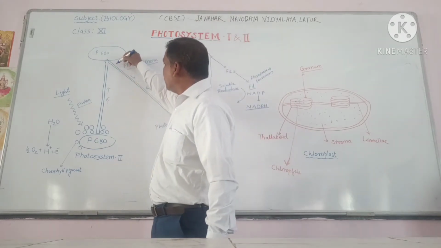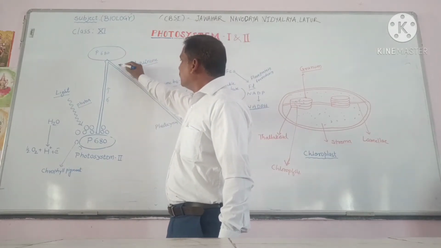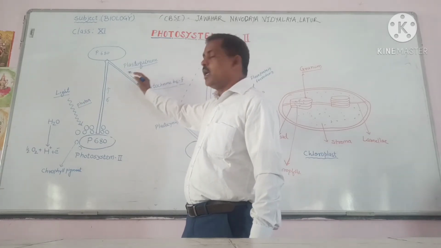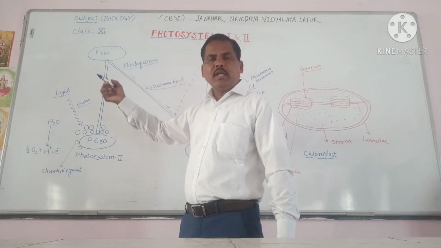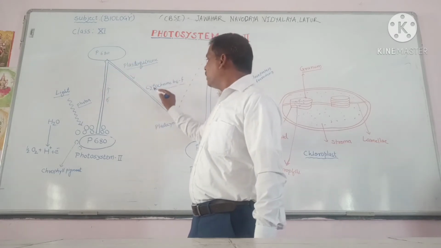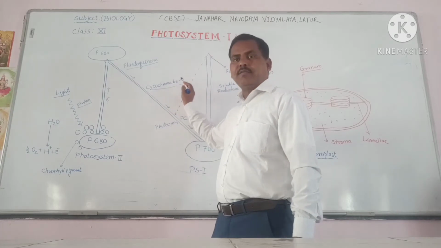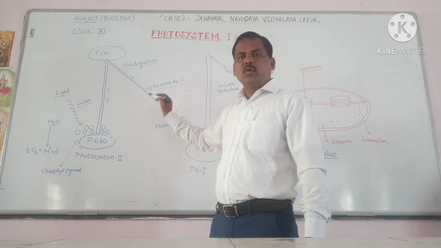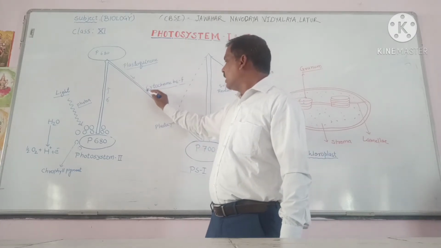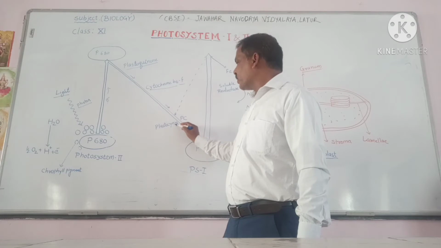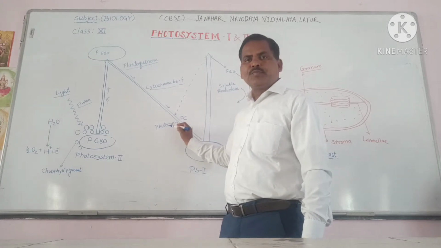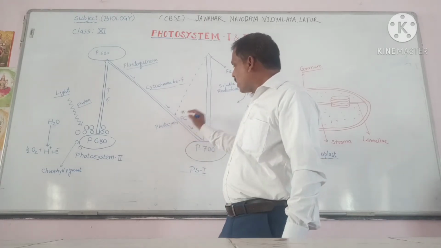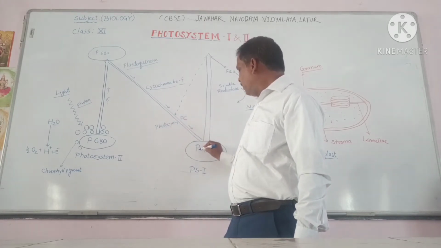So there is a membrane, and there is a carrier protein known as plastoquinone. This plastoquinone carrier protein accepts the electron. After accepting the electron, it transfers it to cytochrome b6f. It is a multi-subunit protein which consists of a prosthetic group, accepts the electron and transfers it to plastocyanin. Plastocyanin is a soluble protein, which transfers the electron to P700.